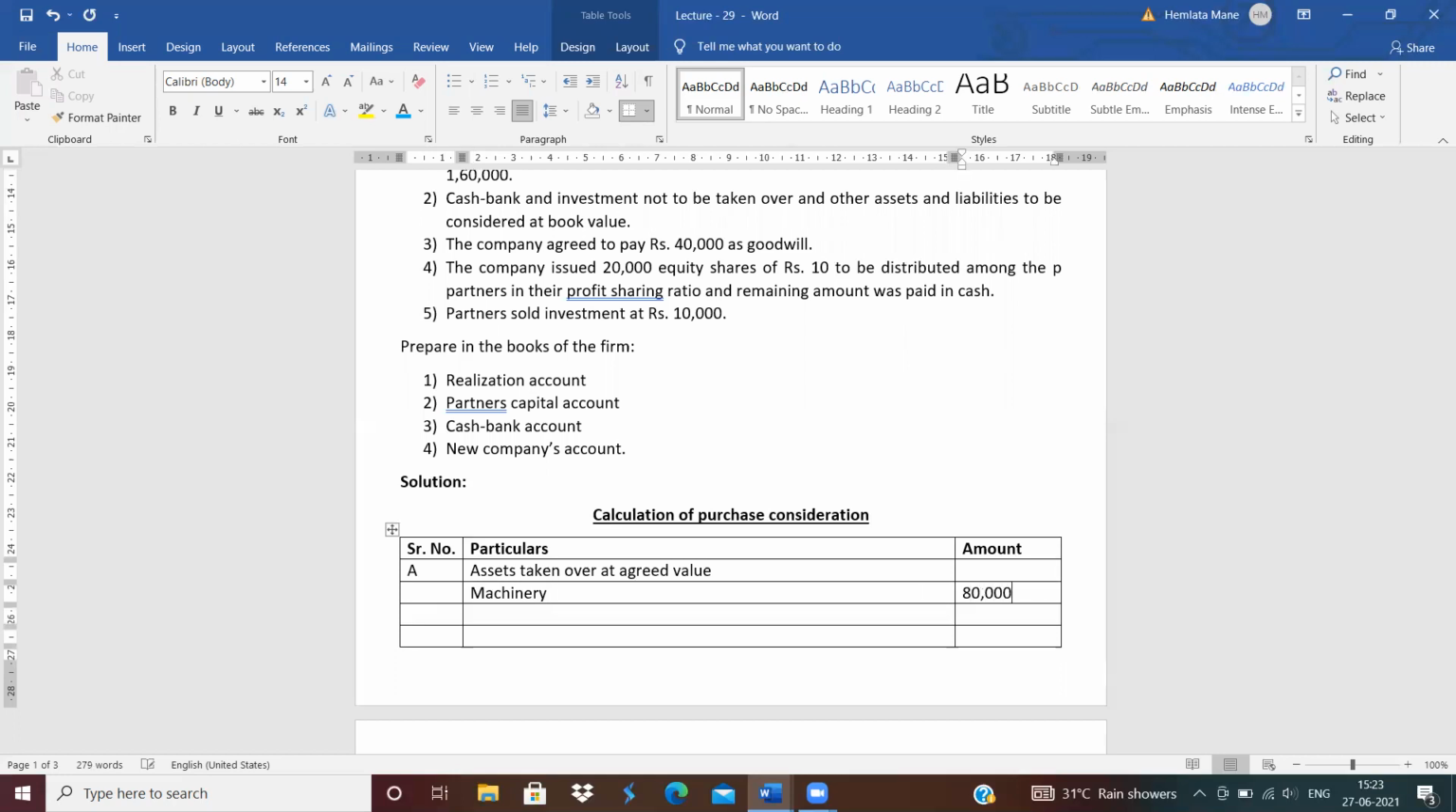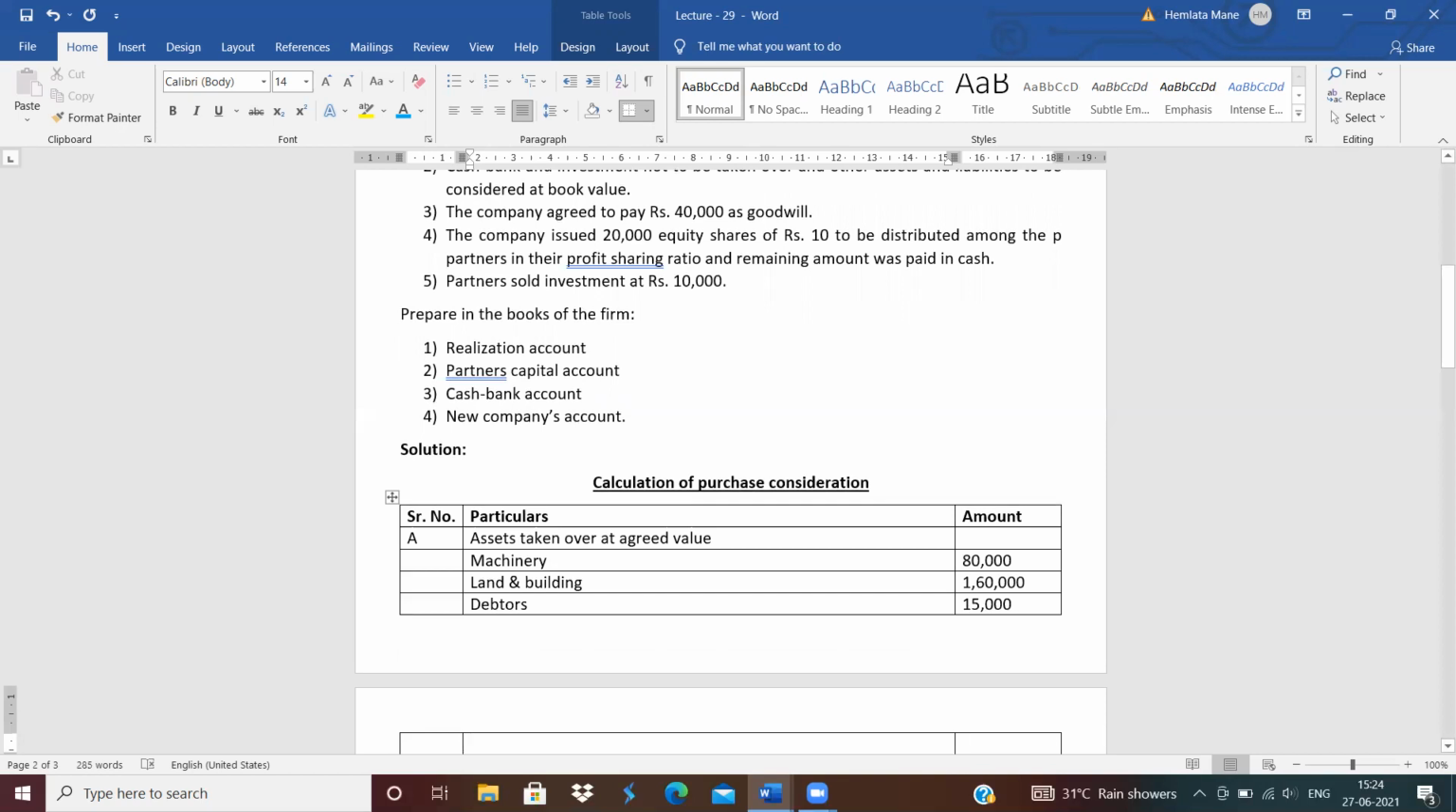80,000. Next, what is taken over by the company? Land and building. How much is the price of land and building? 1,60,000. Next is debtors. Investment was not taken over by the new firm. So for debtors, no revised value is given, so write it down as it is, 15,000. Next is bills receivable.